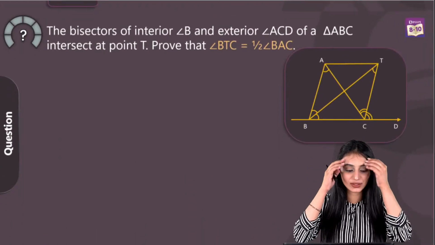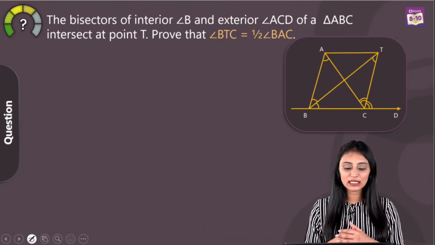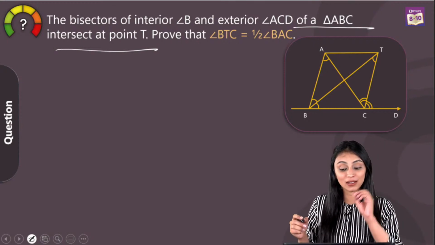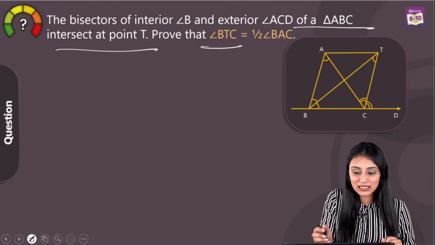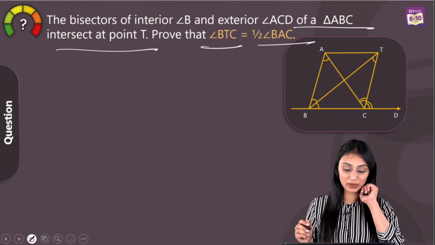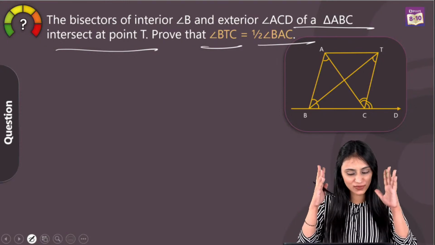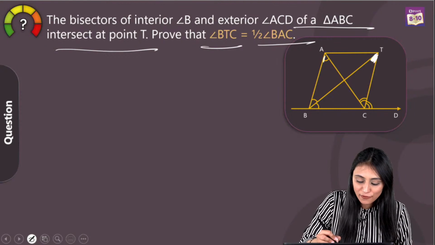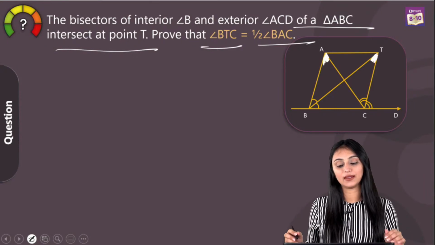Now we can move ahead to the next one. The bisectors of interior angle B and exterior angle ACD of a triangle ABC are intersecting at a point T. Prove that angle BTC is half of angle BAC. What we need to prove here is, first focus on that. We need to prove that this angle BTC is half of this angle BAC, right?